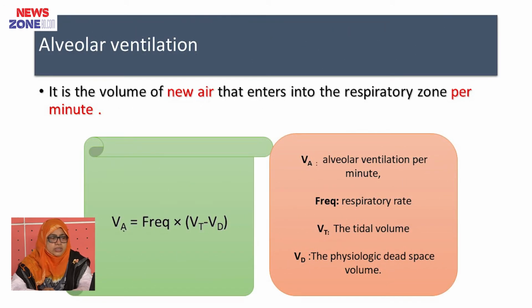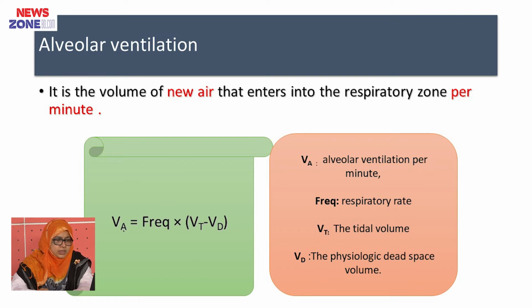Now, what is alveolar ventilation? It is the volume of new air that enters the respiratory zone per minute. We can get this ventilation by this equation: alveolar ventilation is equal to frequency into Vt minus Vd.